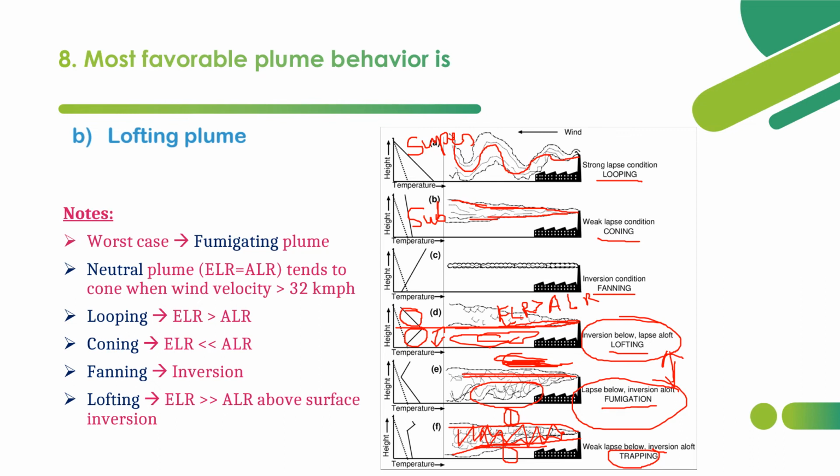Here you can see neutral plume means ELR equal to ALR, that we know. For example, say this is a chimney. Gaseous pollutant will be moving like this in a straight way. So this is the neutral plume, that is ELR equal to ALR, and it will tend to have a cone-like appearance when wind velocity is greater than 32 km per hour. So we have studied looping, coning, fanning as inversion, and lofting. Now we shall move on to the next one.